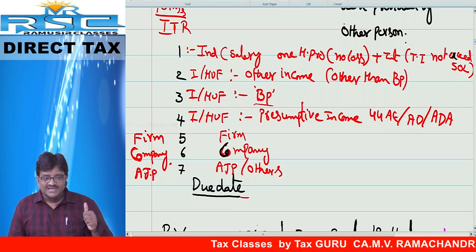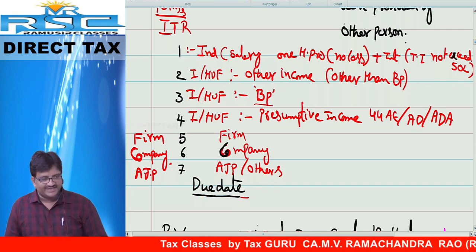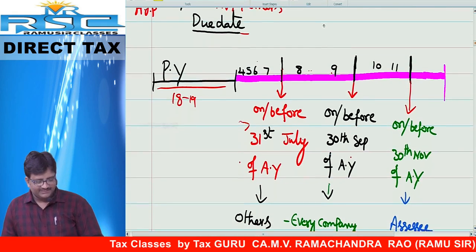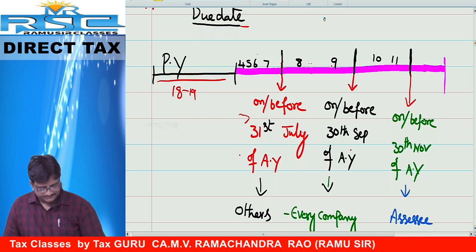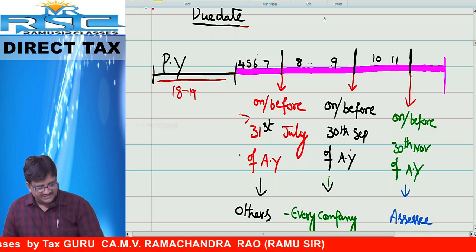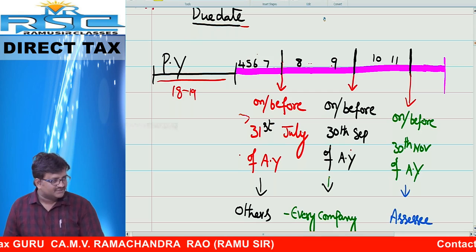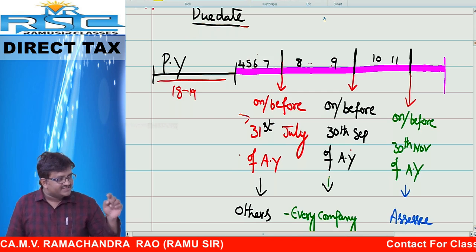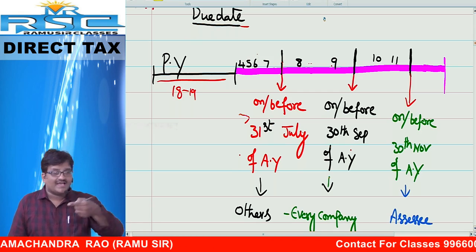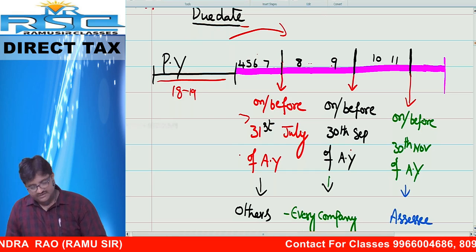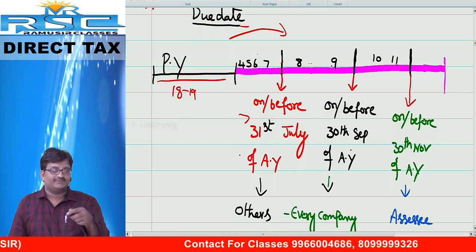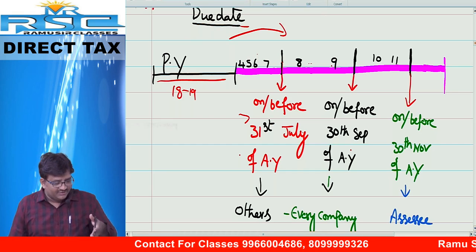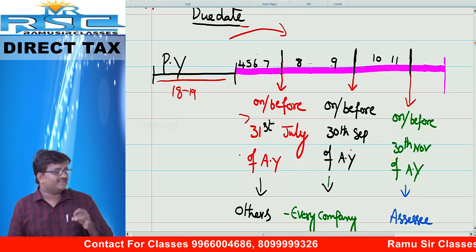What forms are required to file? We covered that. Next one, the most important one: due dates. When can we file? Listen. The current year is called the previous year. This year's income is assessable in the assessment year. This year's income tax return we need to file in the next year, which means the previous year's return we need to file in the assessment year.